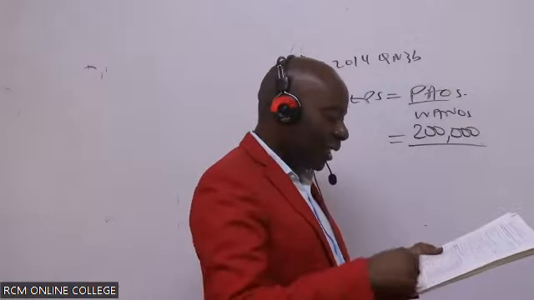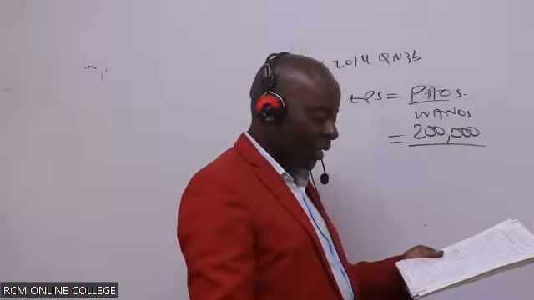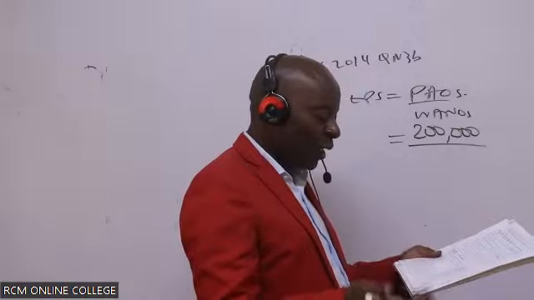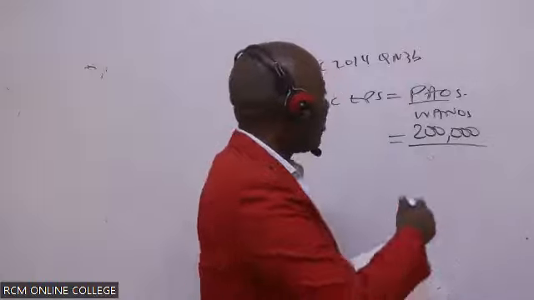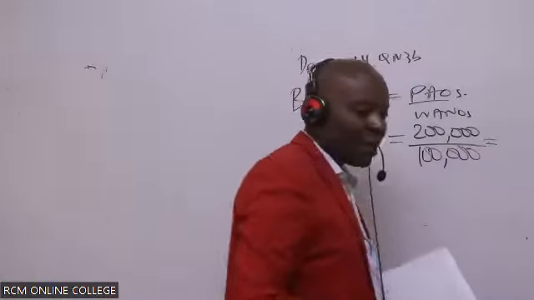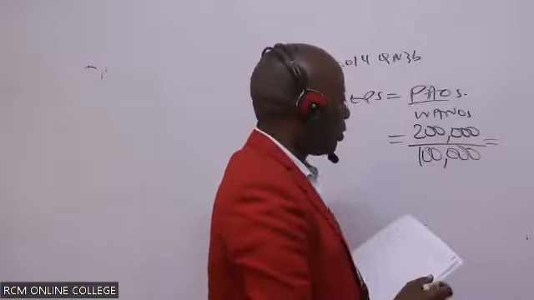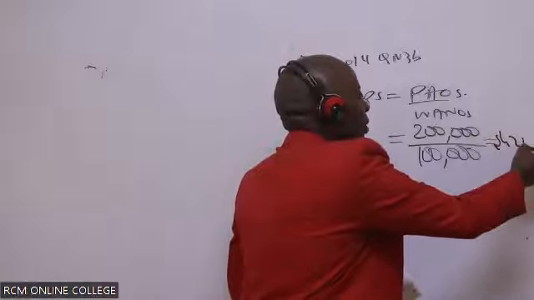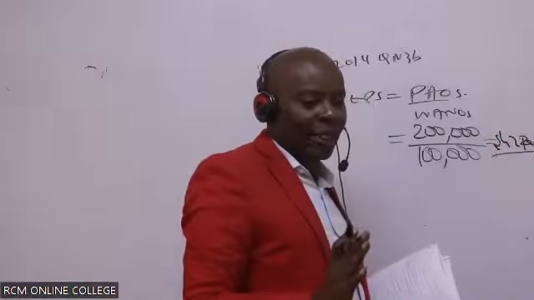There is nothing like a new issue there which will affect us, and we will not need to do any weighting. So simply, you take this one and divide by 100,000, the number of ordinary shares outstanding, which gives shillings 2 per share. So number 1 is done and dusted: shillings 2 per share.